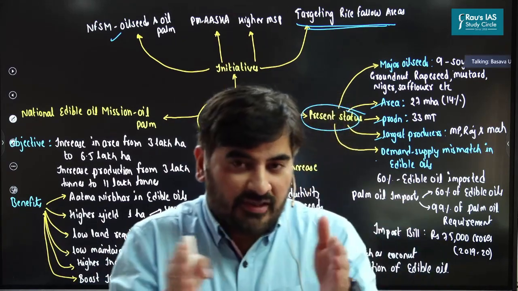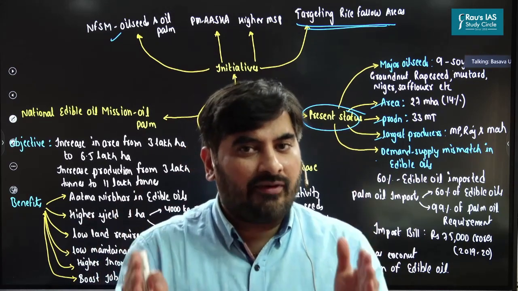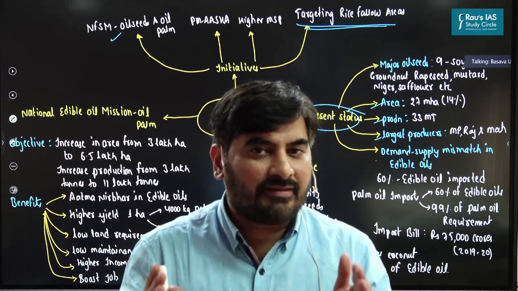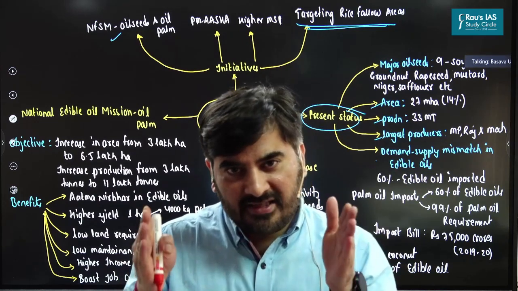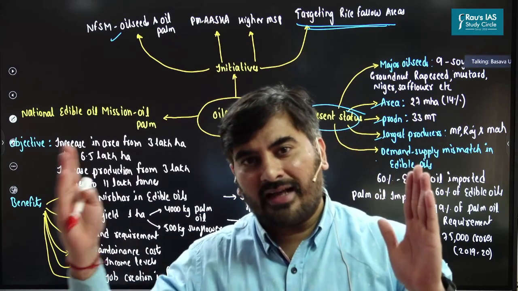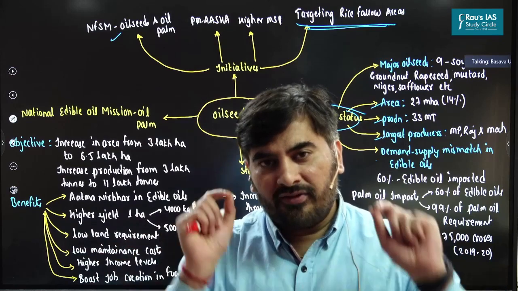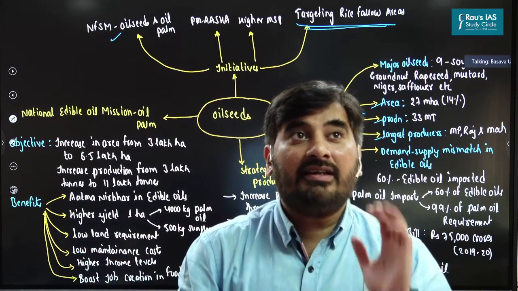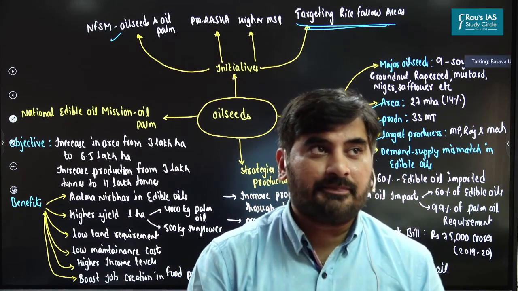So there is this brief span of time where no crops are cultivated on the agricultural land in those areas practicing monocropping. What we are trying to do is, in the gap between the rice harvest and the next cropping season, we are encouraging farmers to cultivate oil seeds. That we call targeting rice fallow areas. So please remember this.